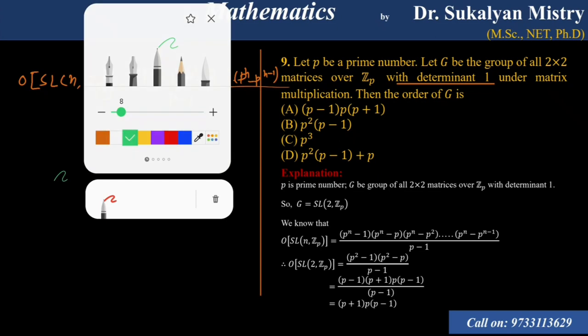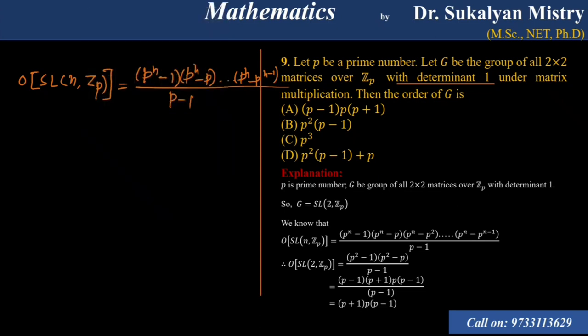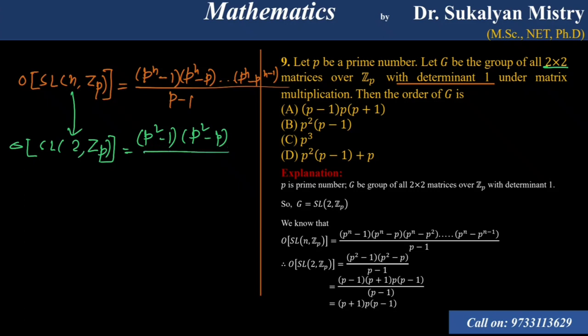Okay, so here we have to consider 2 cross 2 matrices. That means the order of SL(2, ZP). Just replace n by 2. So that is P square minus 1 into P square minus P, divided by P minus 1.